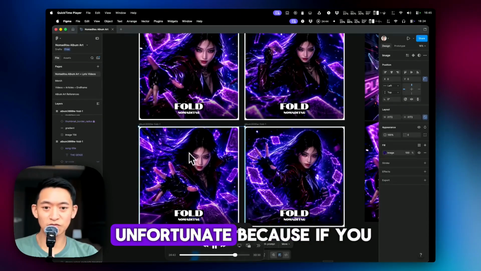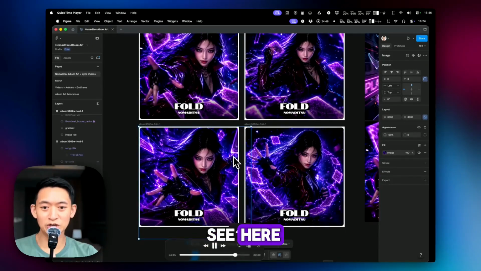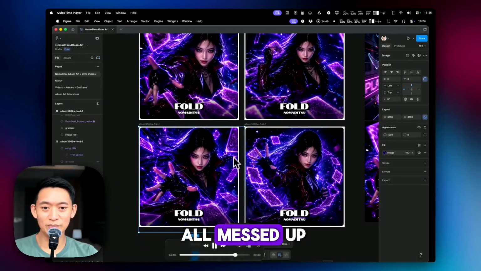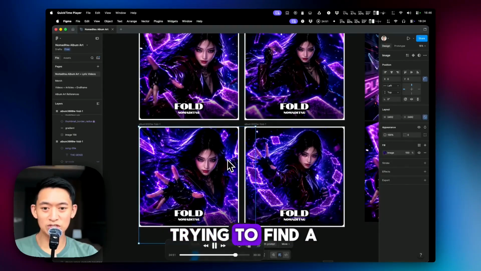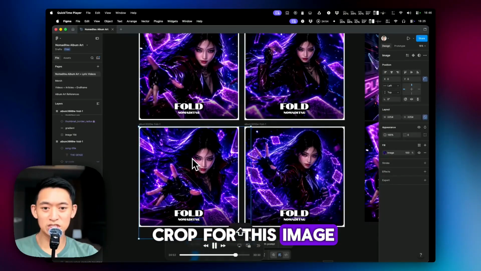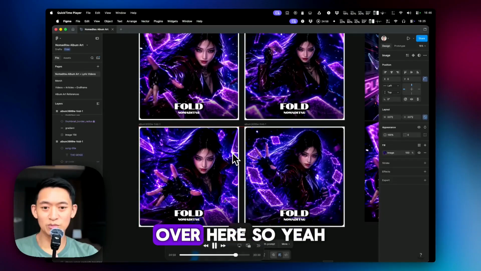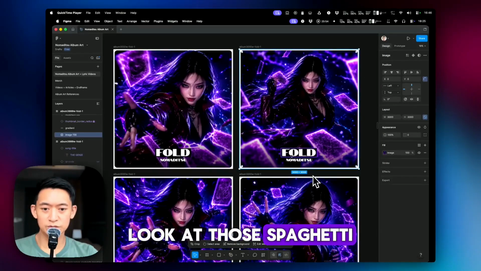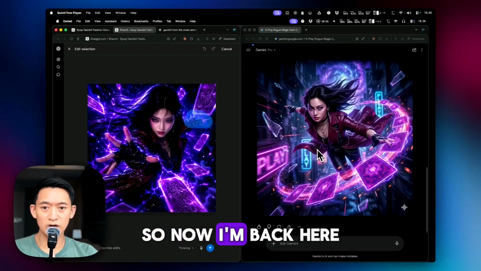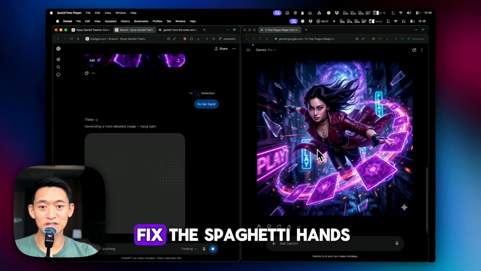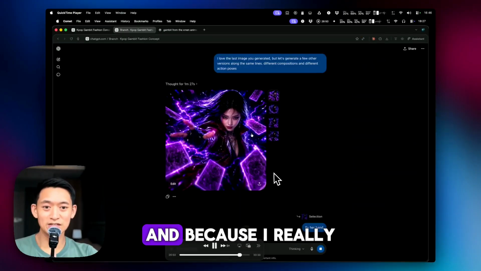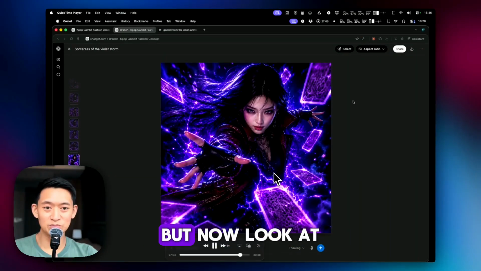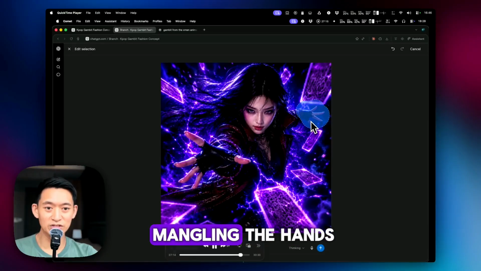And this one was unfortunate because if you see here, it rendered the hands all messed up. So I'm trying to find a crop for this image that gets rid of that problem over here. So yeah, look at those spaghetti hands. Okay, so now I'm back here and I'm trying to fix the spaghetti hands. I really like that composition, but now look at it. It's mangling the hands.